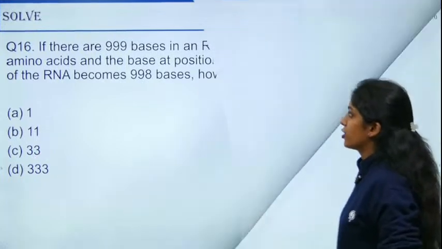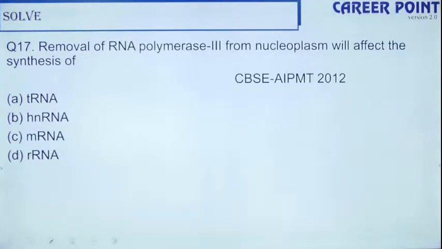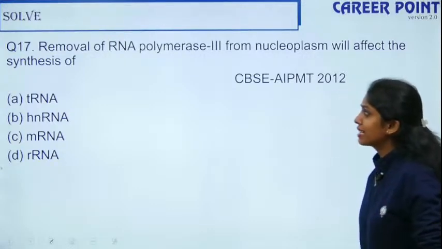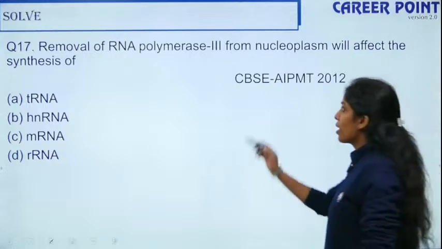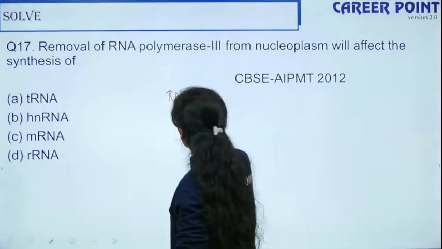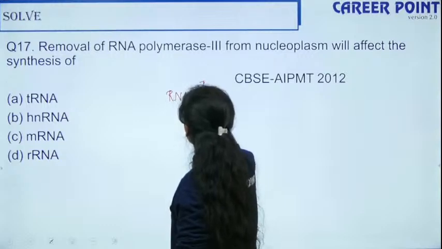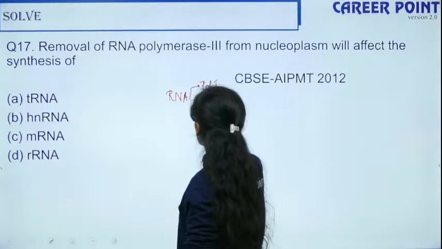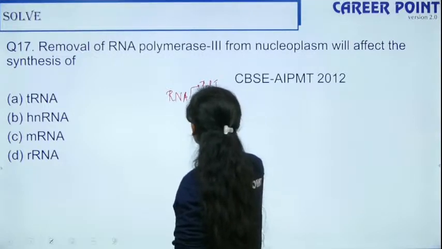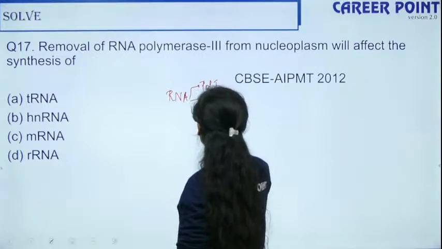Yes, okay. So question number 16. Removal of RNA polymerase 3 from nucleoplasm will affect the synthesis of. We have three types of RNA polymerase: RNA pol 1, RNA pol 2 and RNA pol 3.